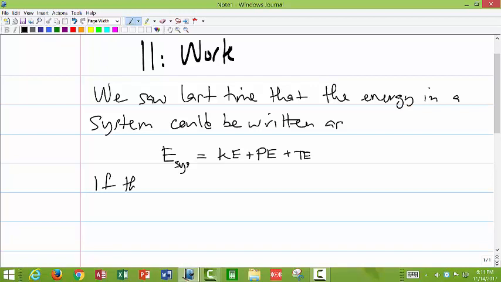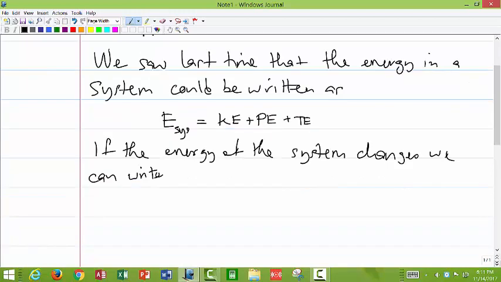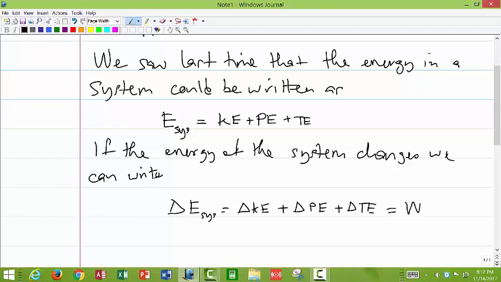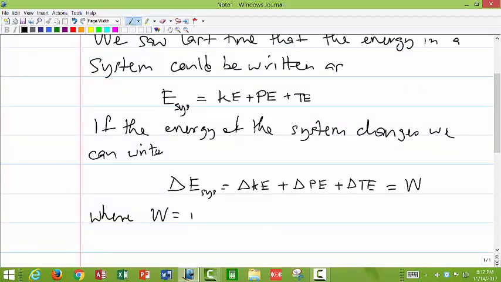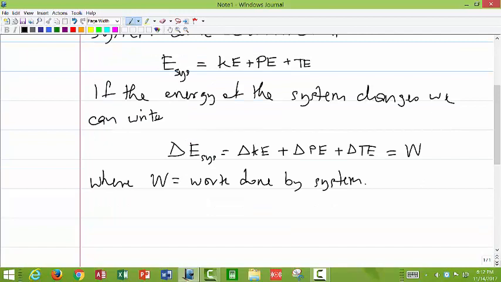If the energy of the system changes, we can write the change in energy of the system, delta E system, and that will be given by the change in kinetic energy plus the change in potential energy plus any changes in thermal energy of the system. And that should be equal to the work done, where we say W is equal to work done by the system. And so we can get a convention for work.